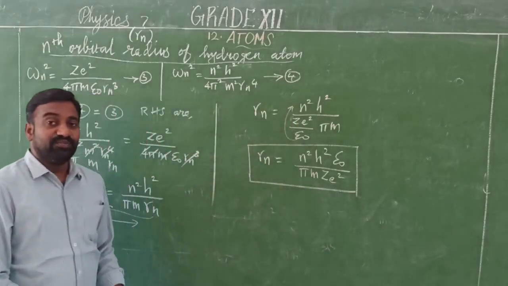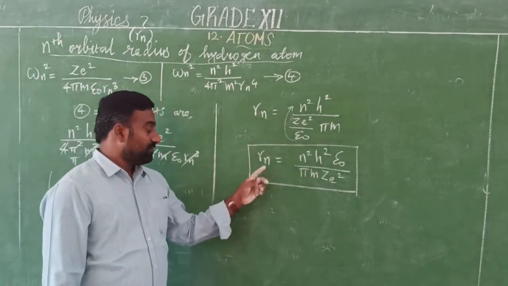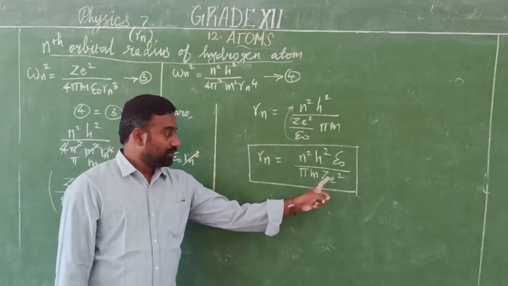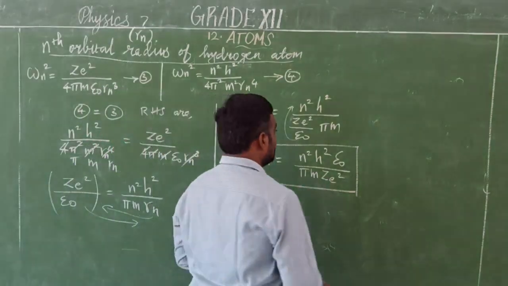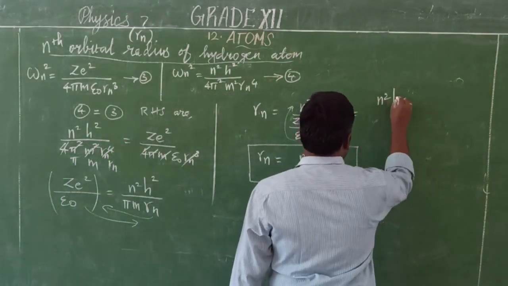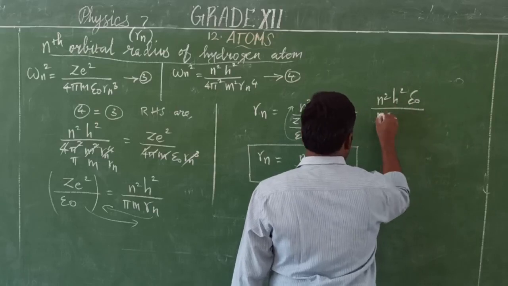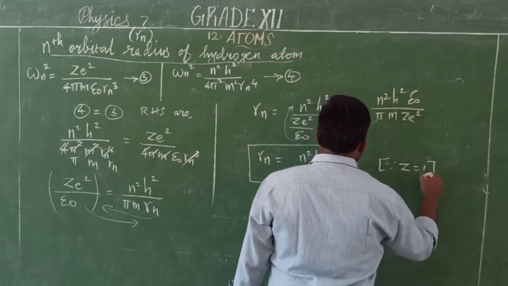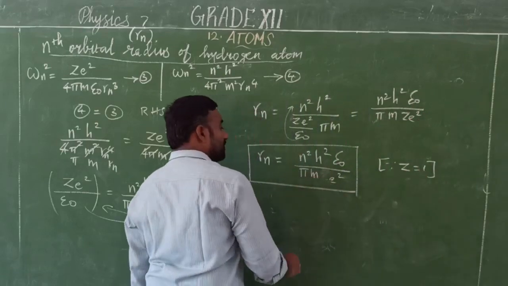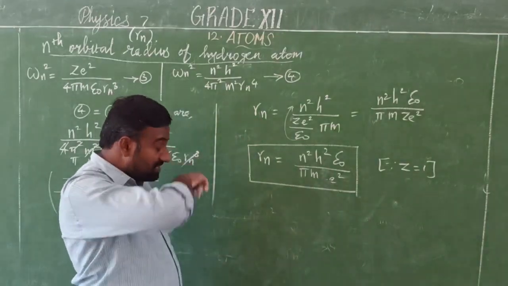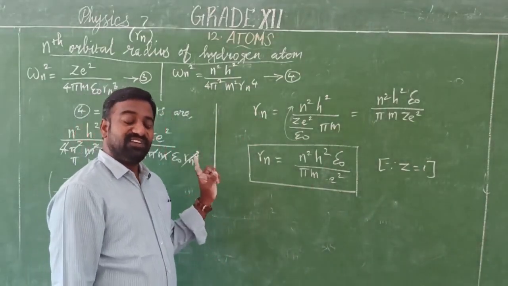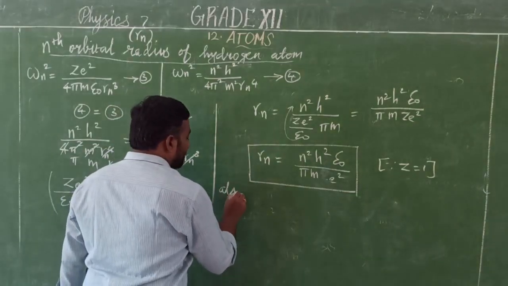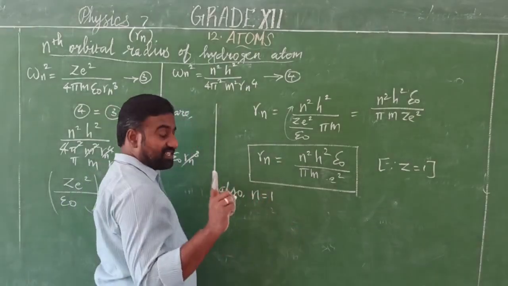Now we can determine the value very easily. So how to find the value? Okay, for a hydrogen atom, the atomic number is only 1, no? So if you substitute 1 here, then what will you get? N square h square epsilon naught divided by pi m z e square. Since z is equal to 1, this value goes. Okay, so this is the nth orbital radius, and for a hydrogen atom, the electron is in the first orbit. So the principal quantum number is 1. Also, n is equal to 1. So the principal quantum number for a hydrogen atom is 1.